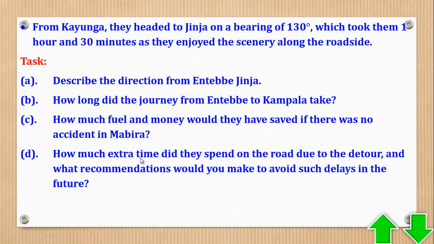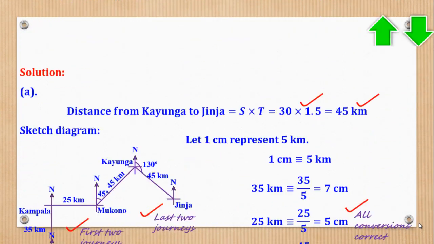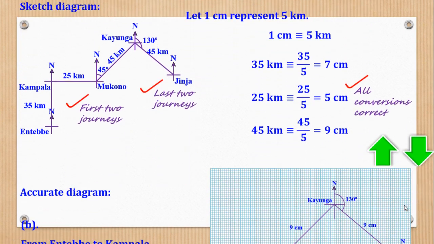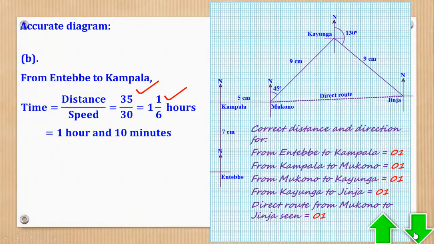how much extra time did they spend on the road due to the detour, and what recommendations would you make to avoid such delays in future? The good thing, we know the average speed, so we can easily get the time.